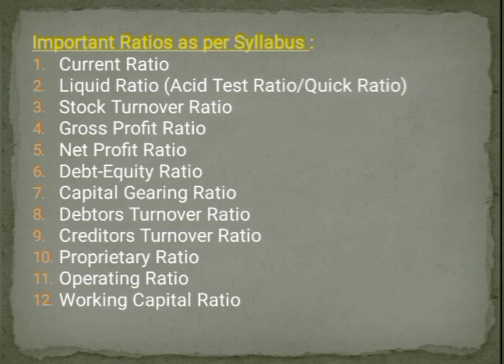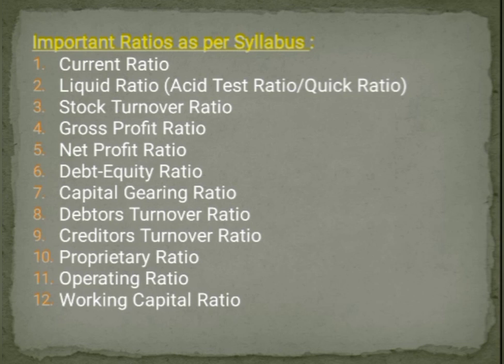Okay, then moving on to the third ratio, that is stock turnover ratio. The formula is cost of goods sold divided by average stock into 100. Okay, here how to calculate cost of goods sold? Cost of goods sold is equal to opening stock plus purchases plus all the direct expenses minus closing stock, or the other way of calculating the cost of goods sold is sales minus gross profit. Okay, you get cost of goods sold, which you are writing in the numerator. Then coming to the denominator, that is average stock, it is the average of opening stock and closing stock. So you will write opening stock plus closing stock divided by 2.